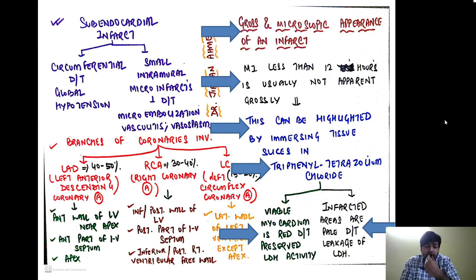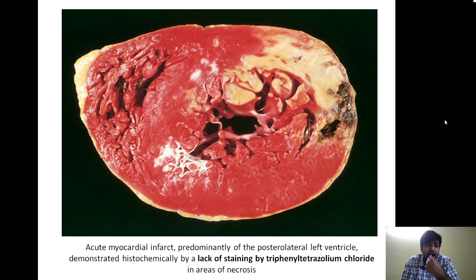As you remember, the infarct area is nothing but an area of coagulative necrosis. Once necrosis occurs, the enzymes are going to leak out of the cell. Why? Because there is damage to the plasma membrane. So whenever you dip a piece of myocardial tissue in triphenyl tetrazolium chloride, the viable myocardium will be red in color because of preserved LDH activity, whereas the infarcted areas are pale because of leakage of LDH. So this is that particular slice of the myocardium.